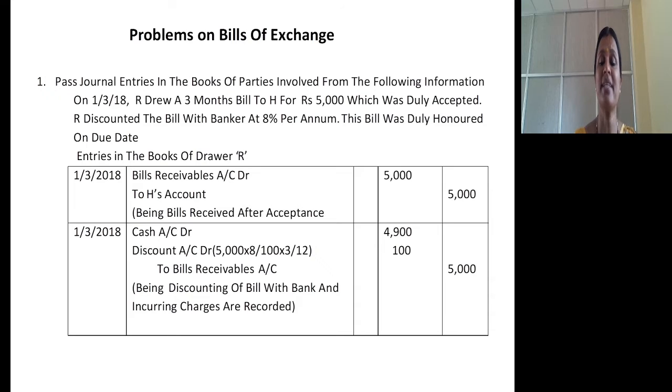But he is sacrificing ₹100 as discount charges. So cash account 4,900, discount account 100, to bills receivable 5,000. The amount of the bill, 5,000 into 8 divided by 100, is 8% discount charges. It is a bill of 3 months, so for 3 months it will be ₹100. Being discounting of bill with bank and incurring discount charges are recorded. So these are the two entries in the books of the drawer.